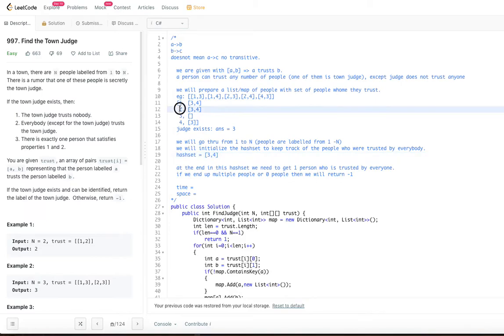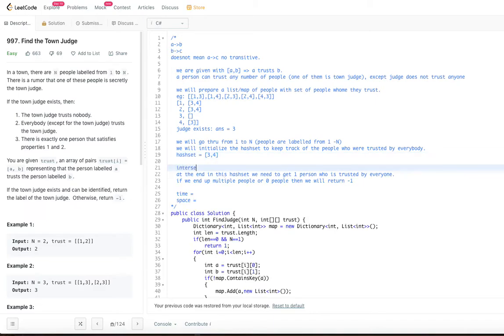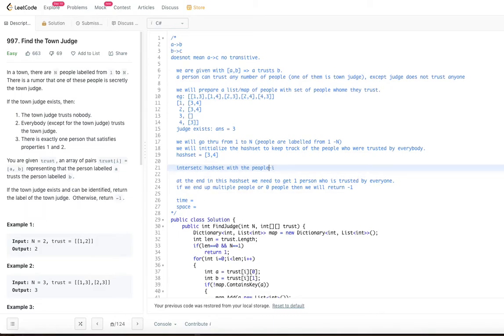Now when we come to 2, see if there is any intersection between the people trusted by 2 and whatever is there in the hash set. So you intersect the hash set with the people I trust, which is basically the right side in the map.